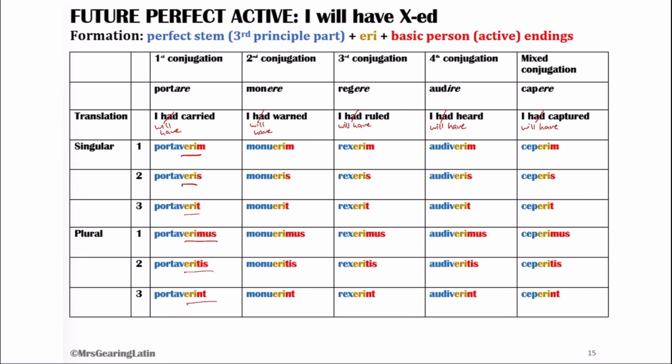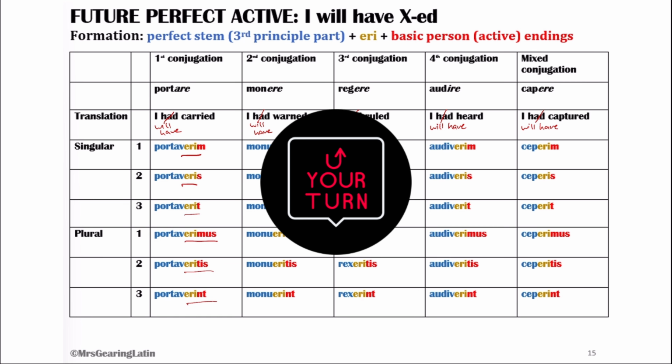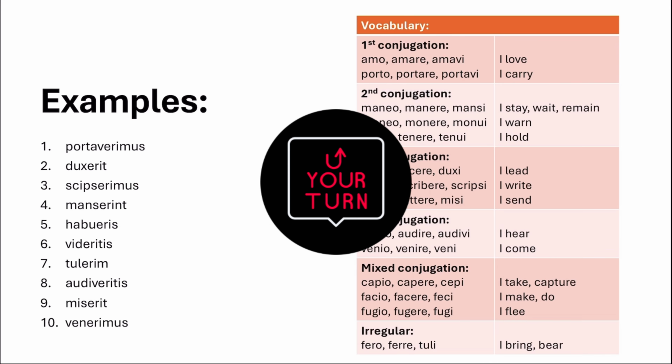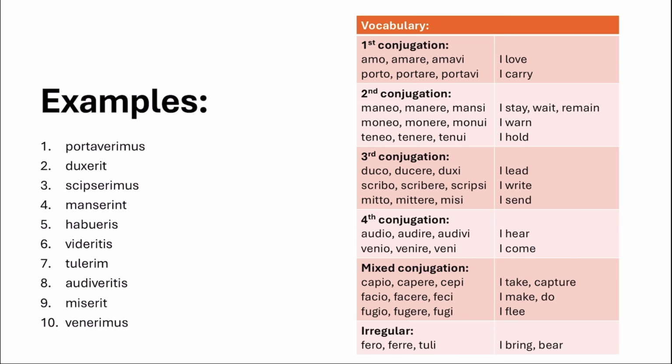Okay, let us have a look at some practices then. So you can pause the video here and have a go by yourself, and then play whenever you're ready to go through them with me. So, don't forget you've always got your vocab list on the right-hand side in case you need a reminder of your principal parts for your verbs. If you want a reminder of how your principal parts work, click on the link coming up now.